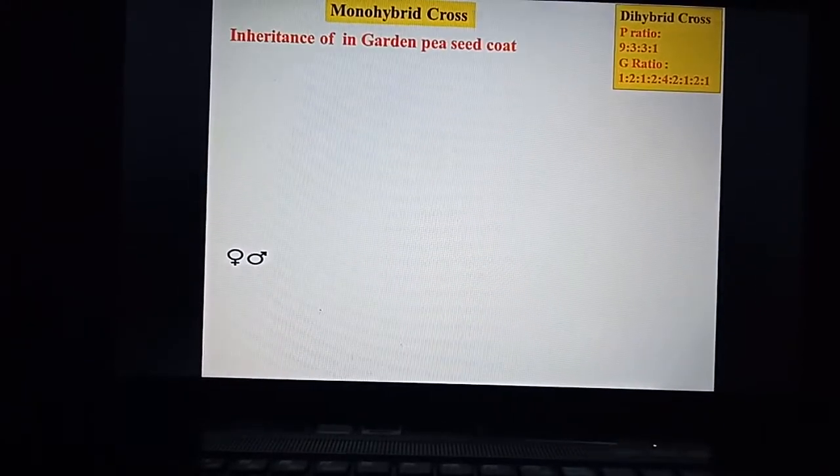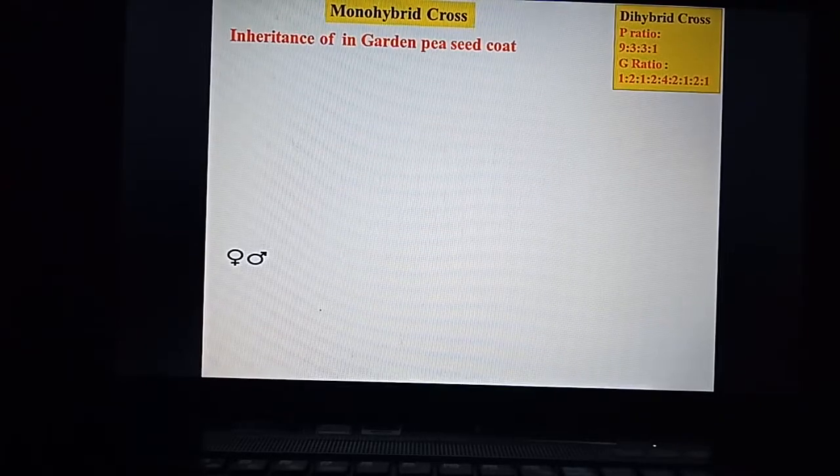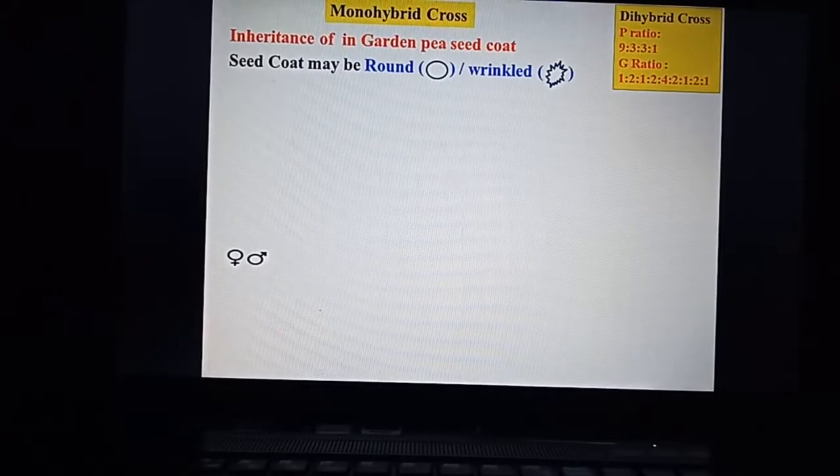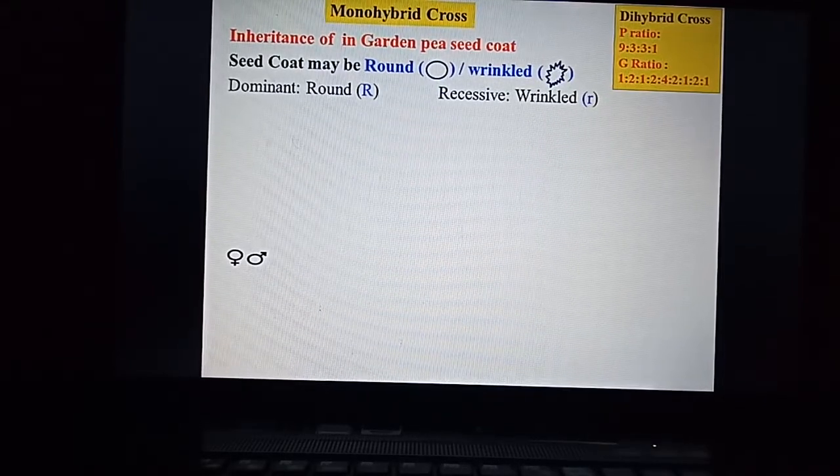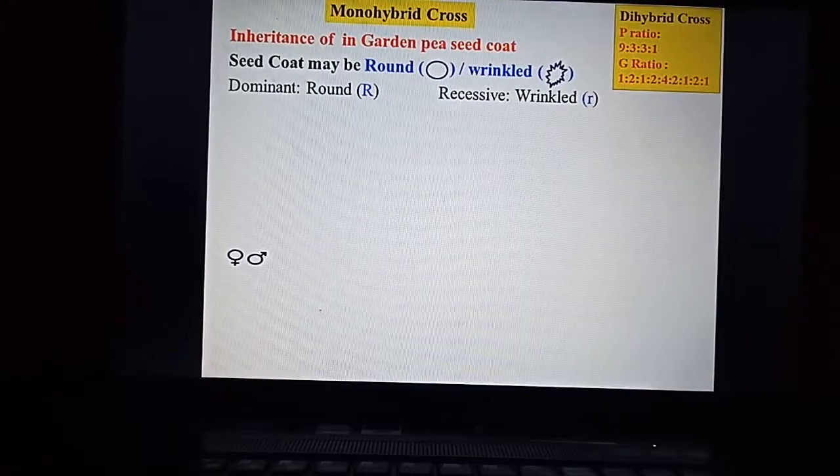So the first character is inheritance of garden pea seed coat, right? The seed coat may be round or wrinkled. Here the dominant allele for round is capital R, and the recessive allele for wrinkled seed is small r, right?